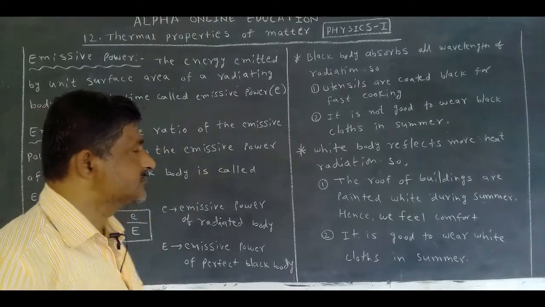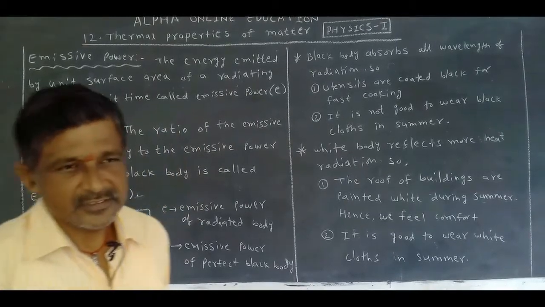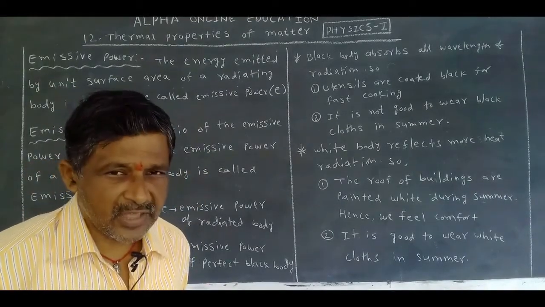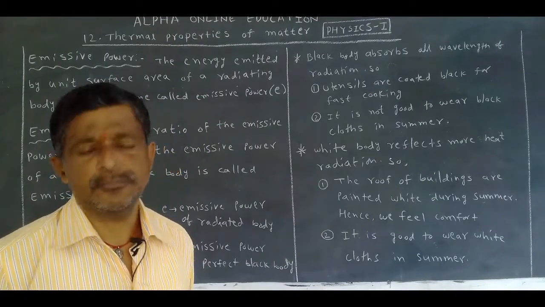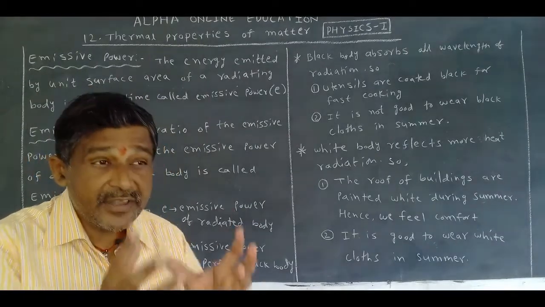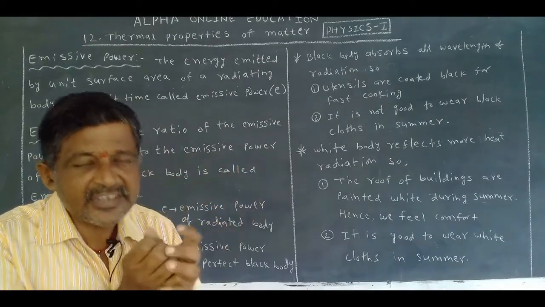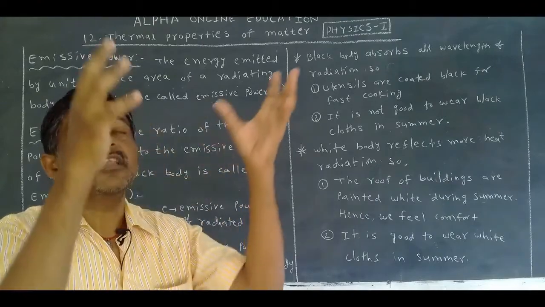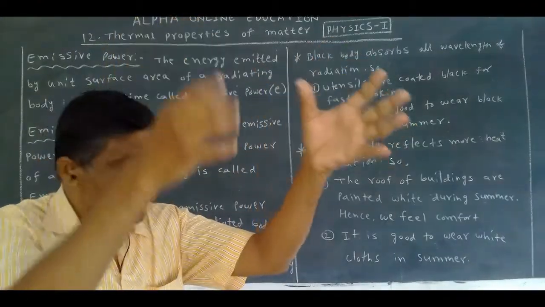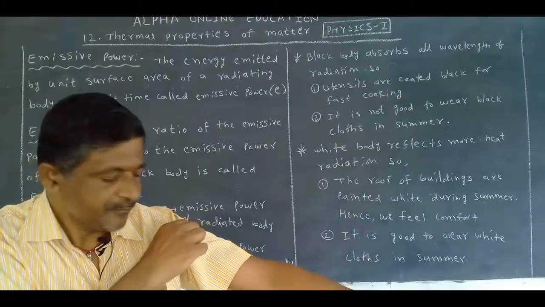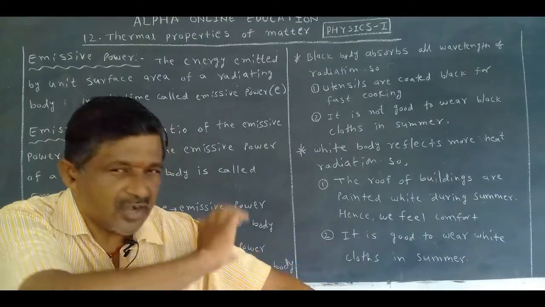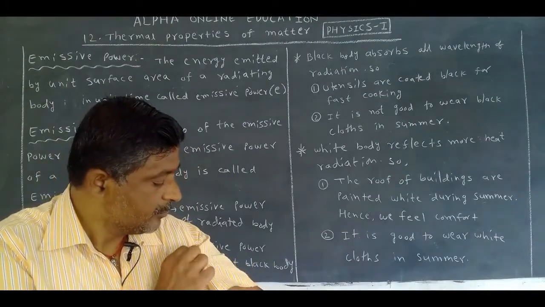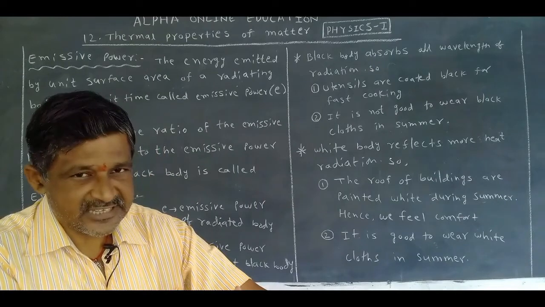And next one, a question that we also study at school level. Is it advisable to wear a black dress in summer? No. Why? A black body absorbs all wavelengths of radiation. Especially in summer, the temperature is more, so radiation is also more. When we wear a black dress, it absorbs all wavelengths of the radiation. But our body temperature is less.